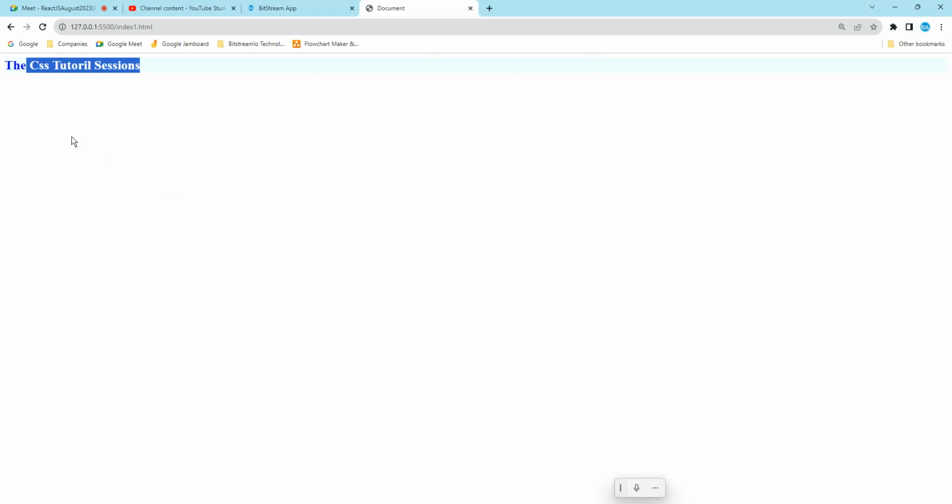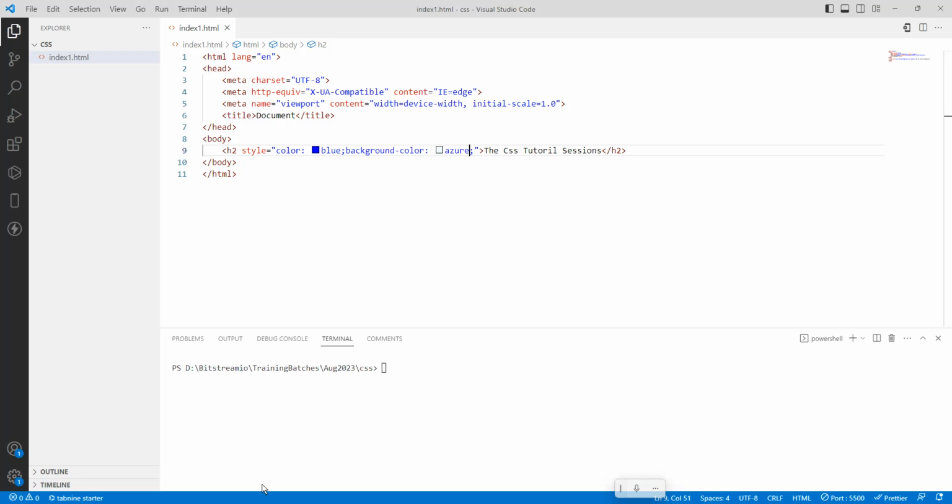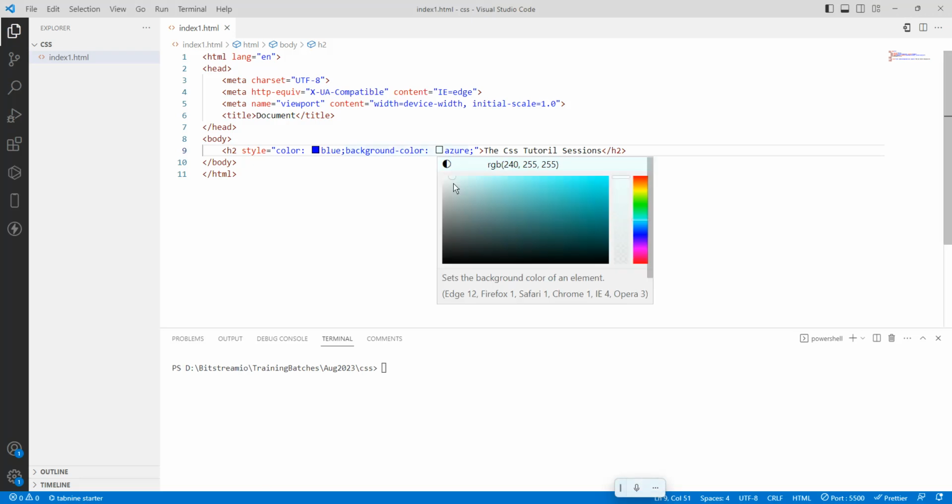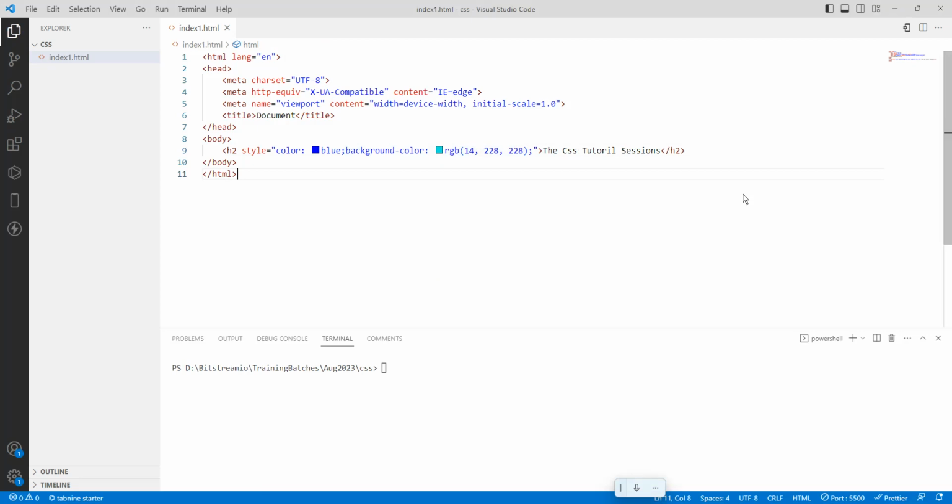So this is CSS. Initially it was a black color. Now I changed the color to this one, and this is the background color. So here it is, a background color. If you want to see it a little bit darker, just go here and add this dark one. Save it. We'll go here. See here. So this is CSS.